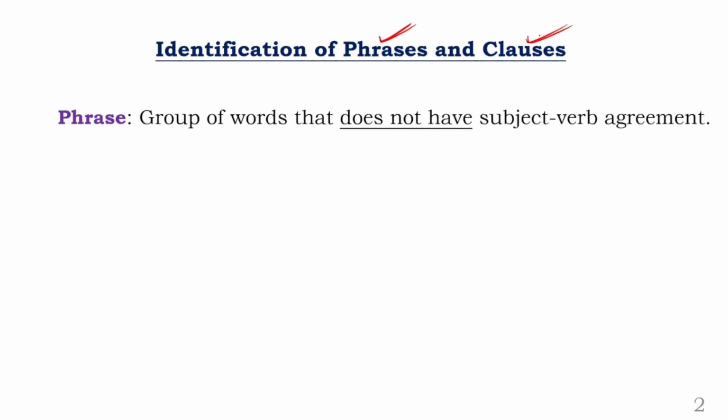Okay, so let us go through the definition. Look at the phrase. What is a phrase? A phrase is a group of words that does not have subject verb agreement. Sir, what is subject verb agreement?